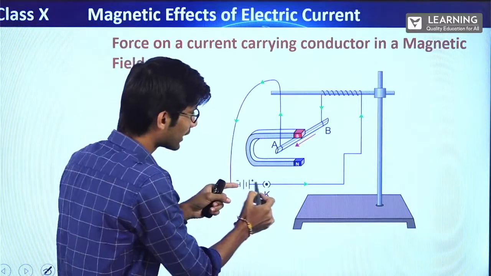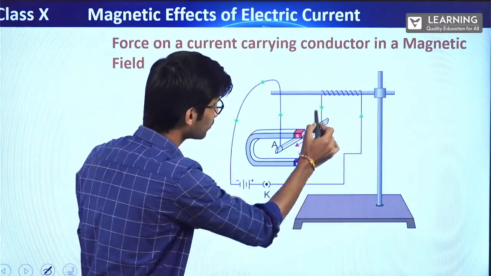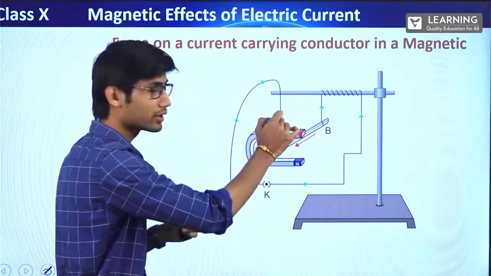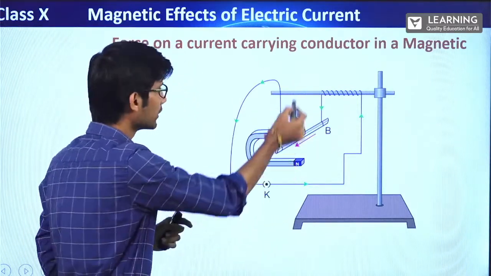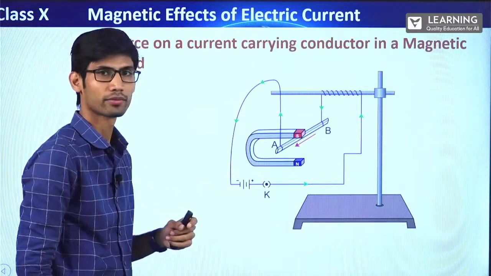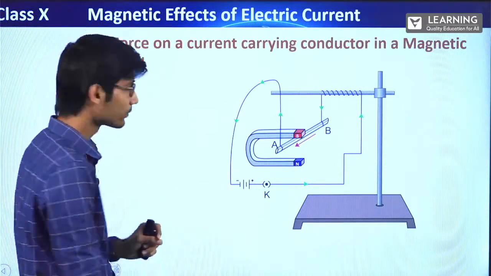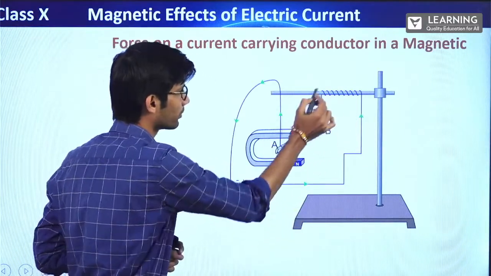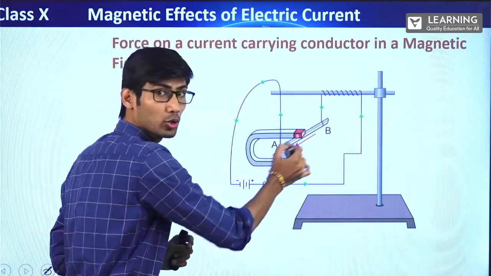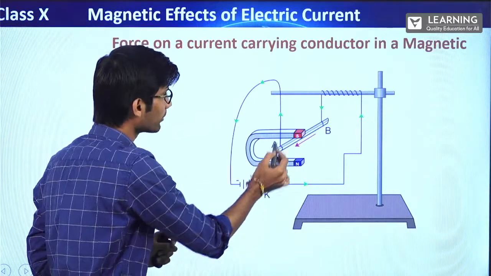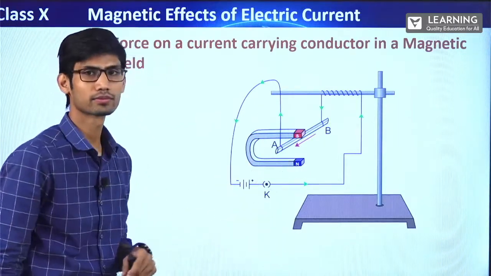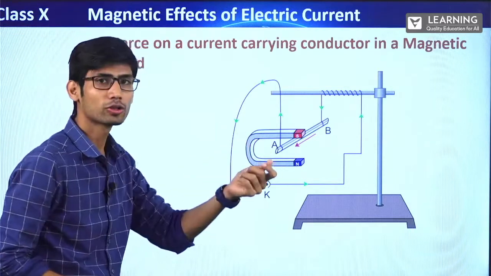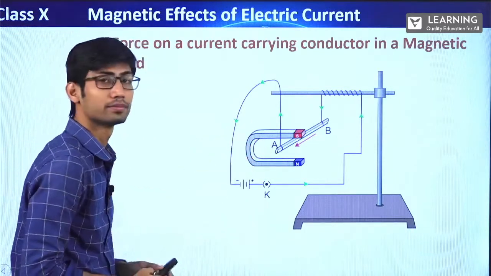Now the wire goes from this battery to this conductor, right? It connects one end of the conductor, then another end of the conductor is again connected to the battery. Alright. So when the key is on, the current flows like this. See, you can see the arrows. From here, then from here, B to A. Then from A again to inside the battery. Alright. Now what you have to do is, take a horseshoe magnet and bring it near.